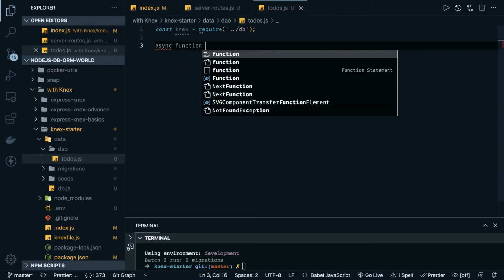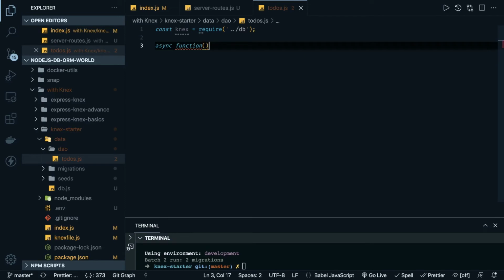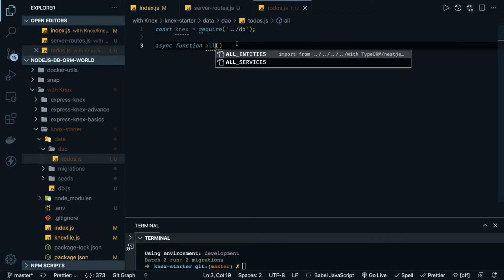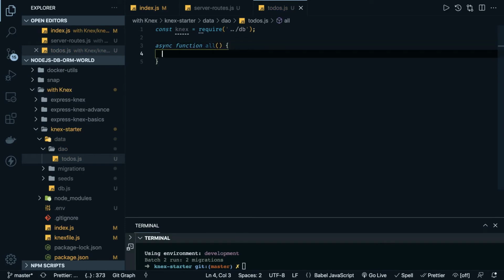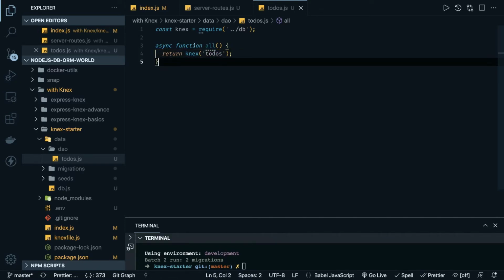Async function all, that is going to give me all the data from that particular table. So it is to-dos. You can just do await also. Async function all, what is the problem? It's declared but not used.